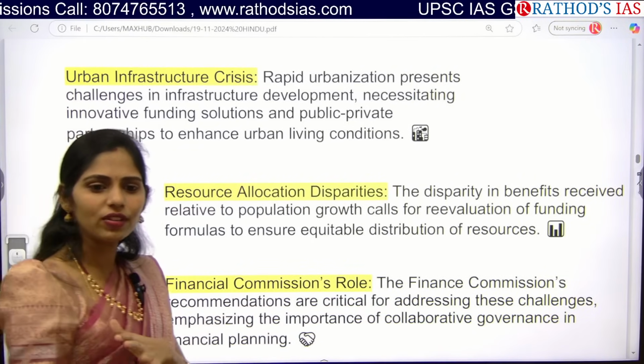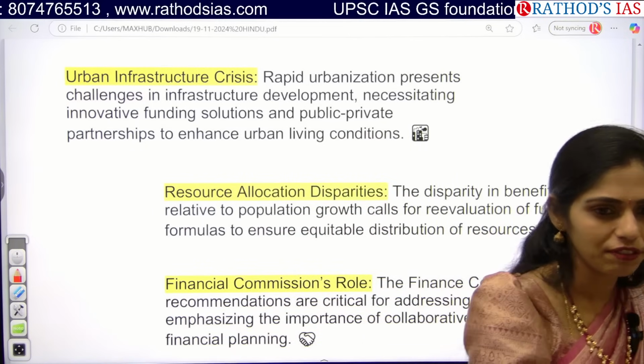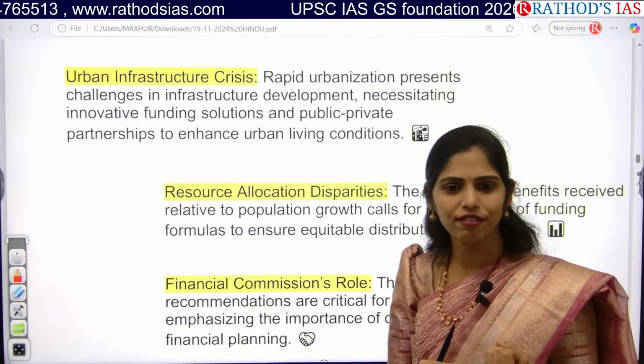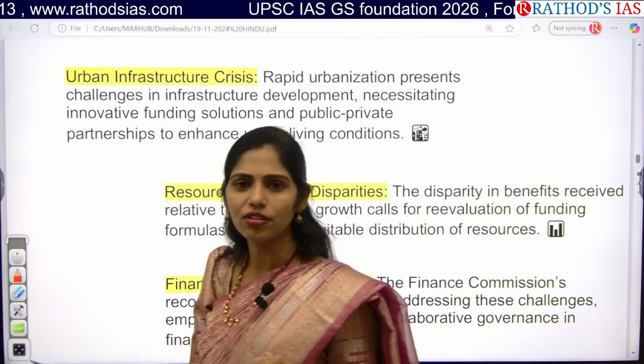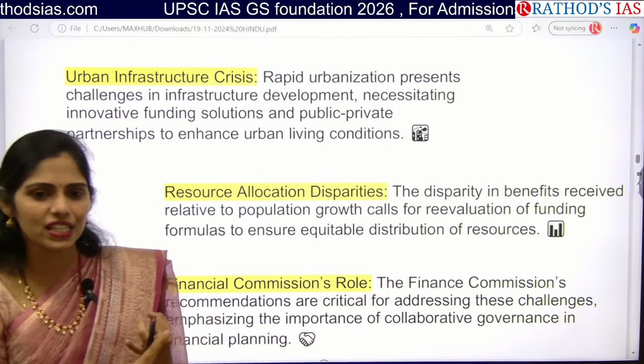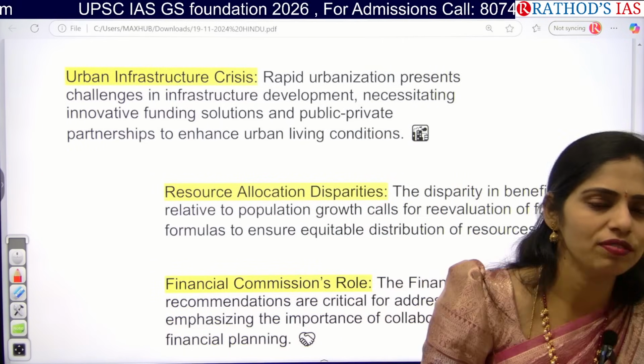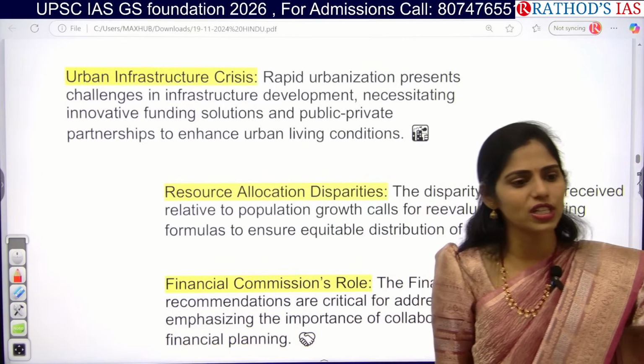And next, resource allocation disparities are there. If you compare the southern states and northern states, the northern states get more funds because they have a higher TFR, more population compared to the south, and even development is less. And if you see forest cover, where is it more, in north or south? North. So because of this, what happened? Allocation is going towards the northern states.